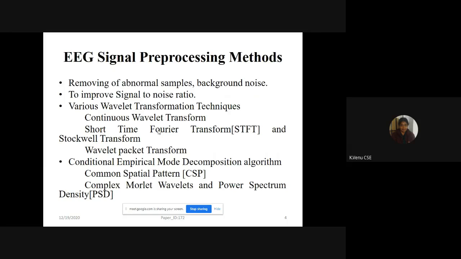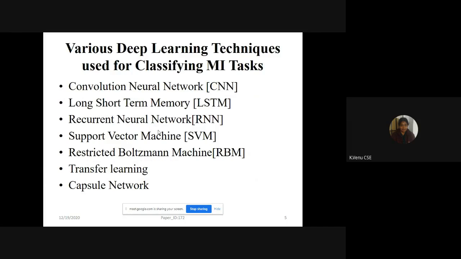Several other transformation techniques such as continuous wavelet transform, short time Fourier transform, Stockwell transform, and wavelet packet transforms are used for the pre-processing steps in the EEG signals. And with that, conditional empirical mode decomposition algorithms are also used as pre-processing steps. After pre-processing, the EEG signal is fed into several classifiers which convert it into commands, and based upon the commands, the devices are made movable.